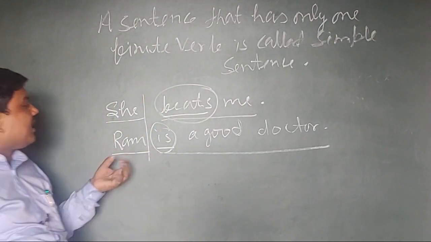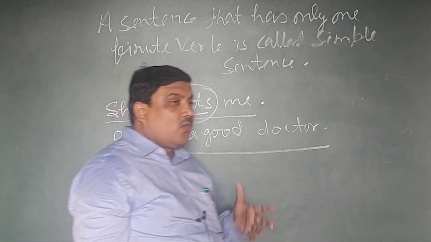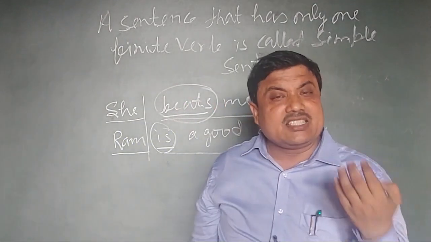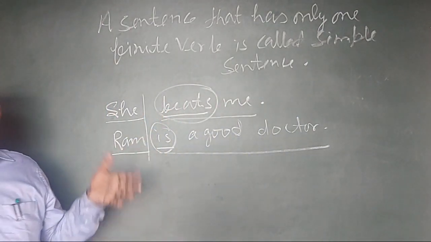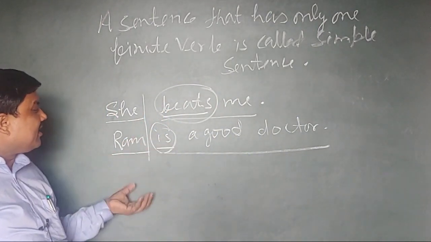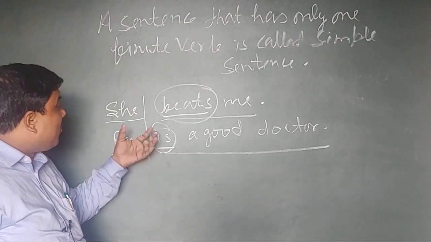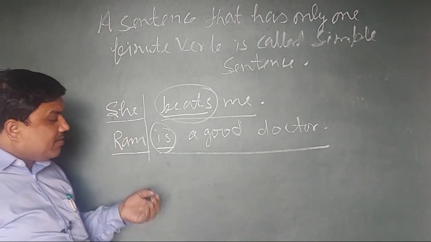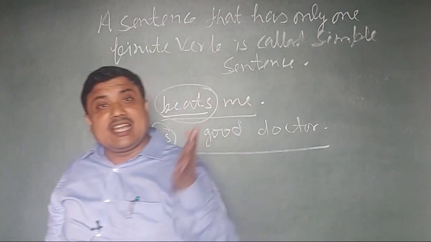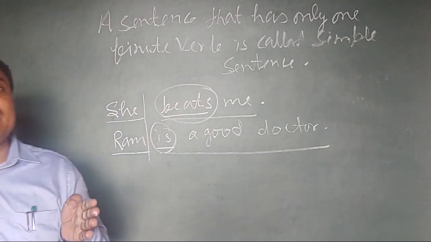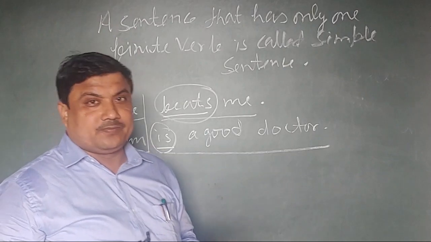I want to tell you a little about the finite verb. What is a finite verb? Later I will tell you about the finite verb in detail under the heading of verb, but here I will tell you a little. A verb that can be changed into different tenses and that is controlled by its subject is called a finite verb.